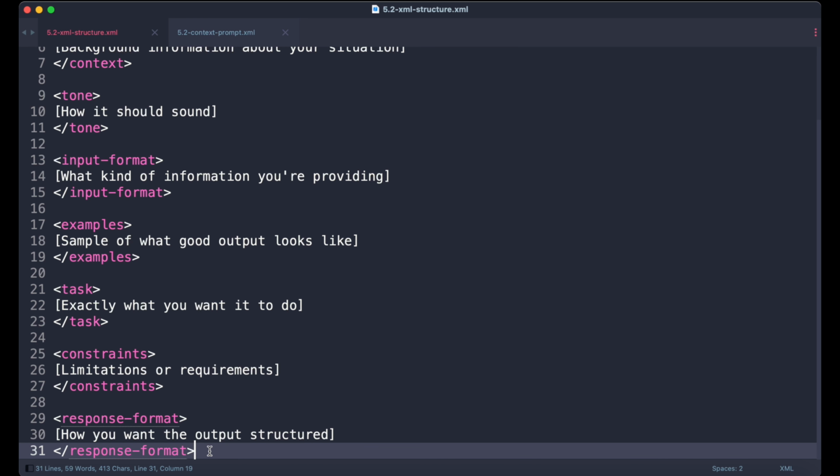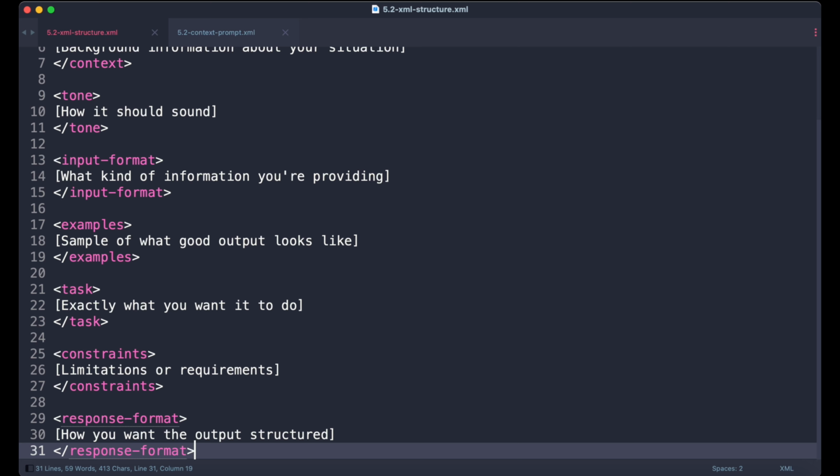Right. And the key thing is that this structure forces you to be specific about what you actually want. And the more specific you are, the better your results will be with AI. And remember that specificity is directly correlated with quality when it comes to AI prompts.